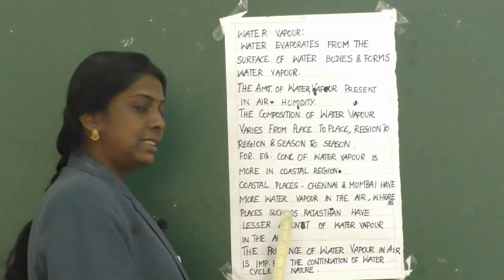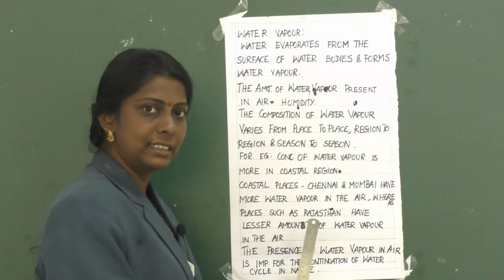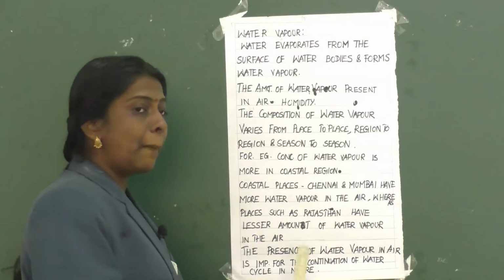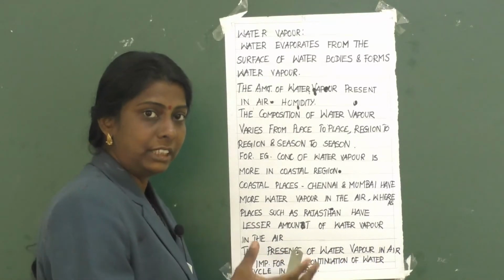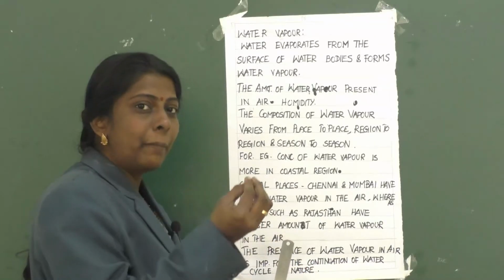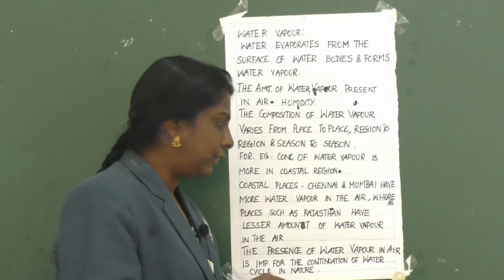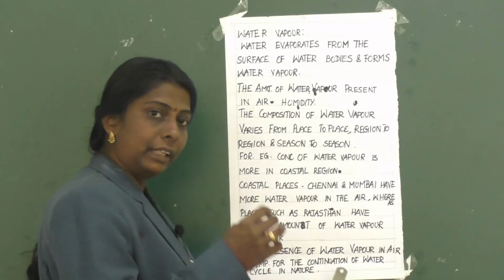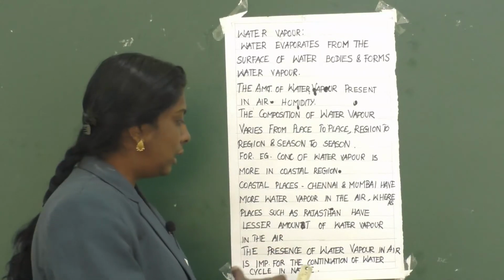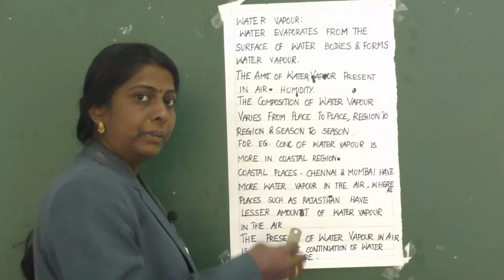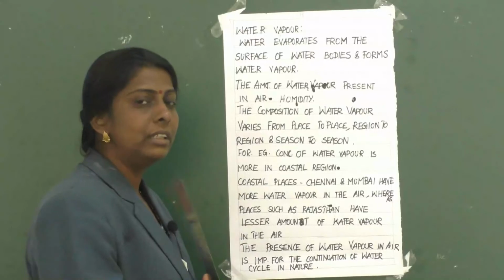Whereas places such as Rajasthan, you all know Rajasthan is a desert place, isn't it? They have a lesser amount of water vapor in the air. In the desert region, the air has less water vapor. So the presence of water vapor in air is important for the continuation of the water cycle in nature. Based on the presence of water vapor in air, the water cycle will be carried out.